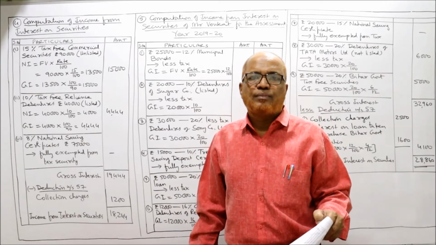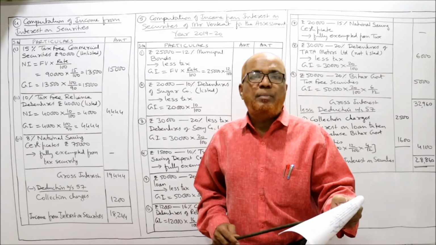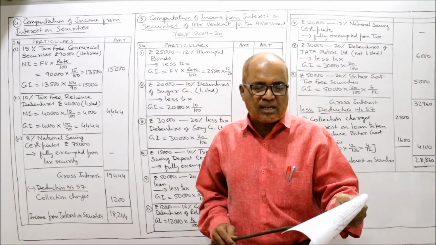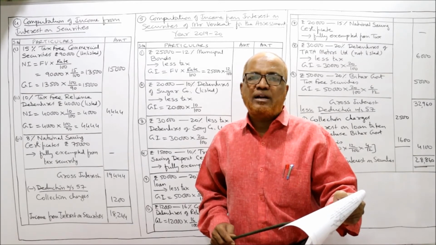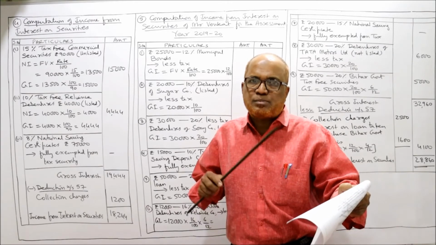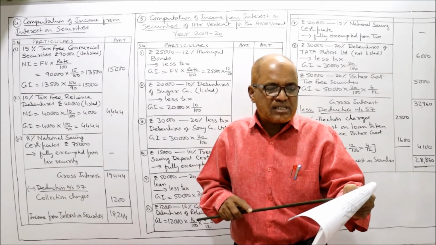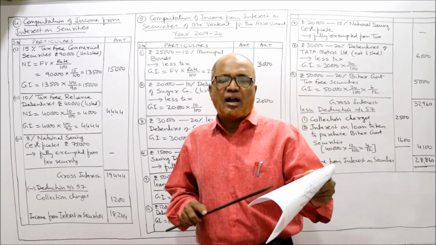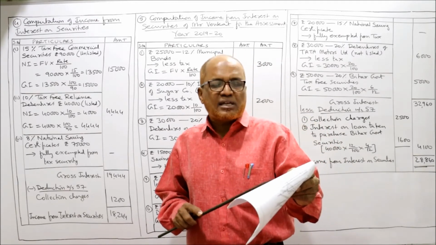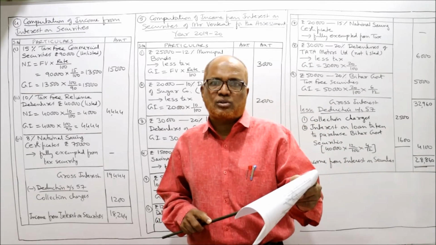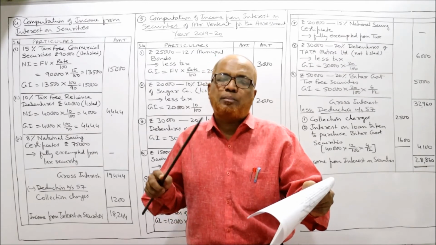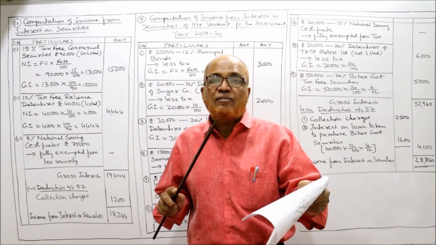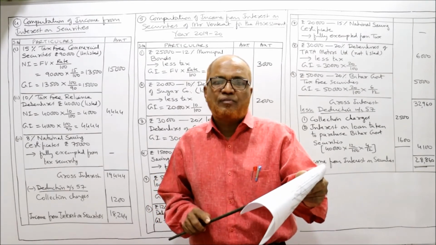Which security? The Bihar government tax-free security, purchased during the year on 1st December 2018. The face value of that Bihar debenture is 50,000, but he purchased it for rupees 45,000. We are not concerned at what price he purchased it. We want the face value. The face value was 50,000.